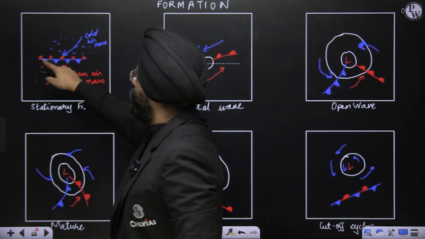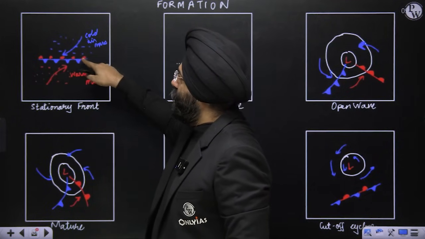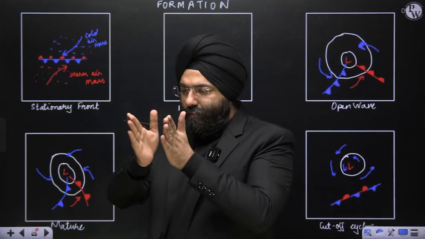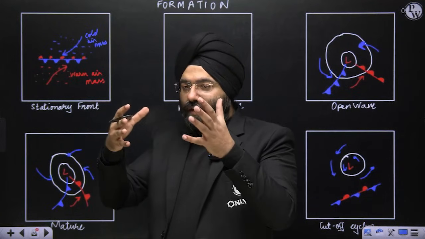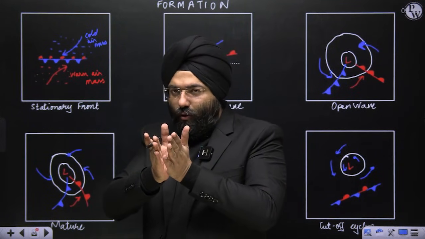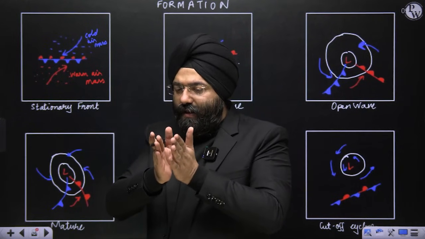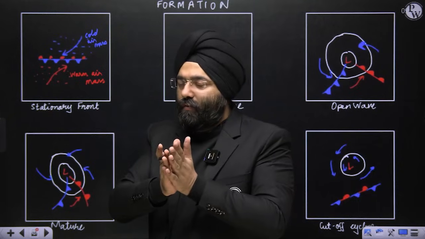Now, this symbol of these lower sided arrows of blue color and red color is known as stationary front representation. That means right now they have just come close to each other, but they have not collided properly. There is a little bit of convergence, but not proper. So right now this is a stationary stage. That is why this is known as stationary front.